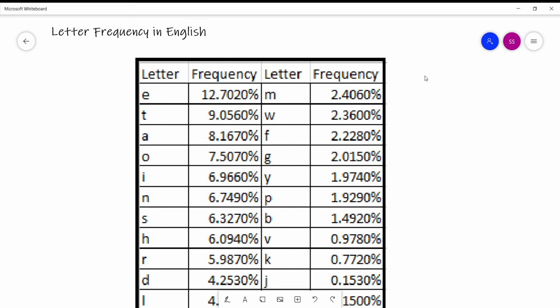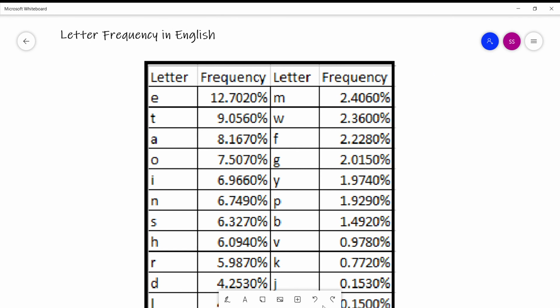So if you get a message of 200 or 300 letters, what we have to do is find the frequency of the letters in the ciphertext. Let's say A was repeating 15 times.